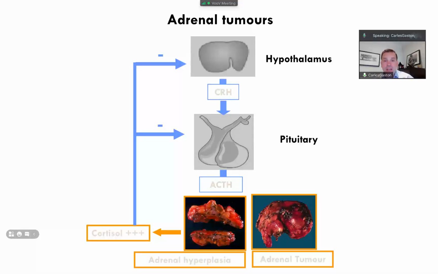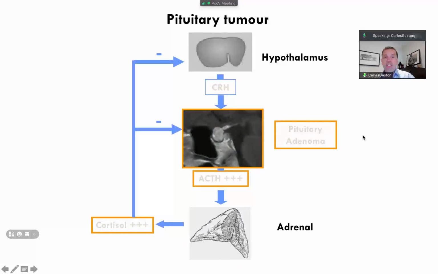The other scenario is the secondary, the negative feedback situation, and we will come back to this. The hypothalamus is normal; it secretes corticotrophin releasing hormone, but there is a big pituitary adenoma that produces too much ACTH, which negatively feeds back into the hypothalamus. But what happens if we produce too much ACTH?